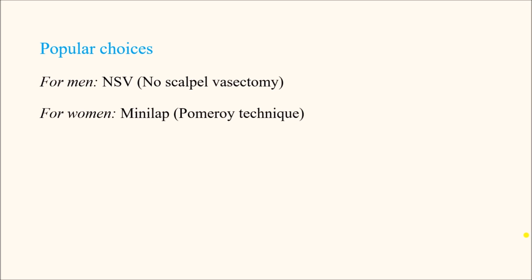Certain choices are now more popular. For example, for men, compared to the conventional vasectomy, the NSV, that is no scalpel vasectomy, is more popular. Here, rather than cutting the skin, only a puncture wound is made for the operation. So that is why it is even easier to do, and there is even less complication. And for women, the mini lap operation is done, which is also known as the Pomeroy technique, compared to the conventional laparoscopic ligation method or tubectomy method.